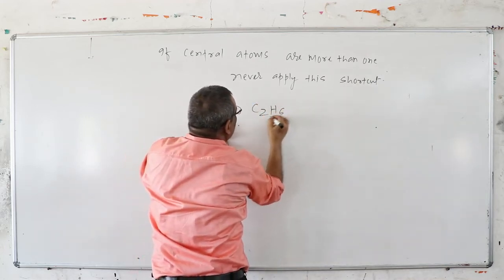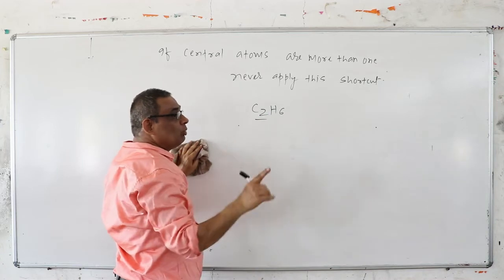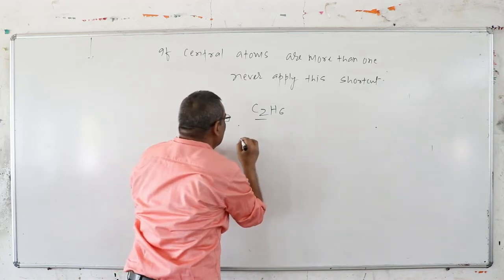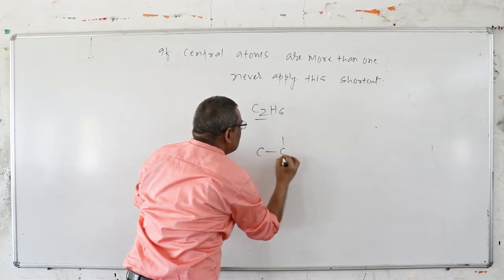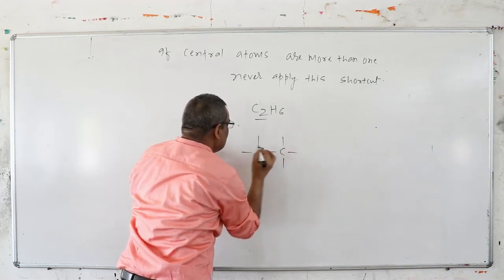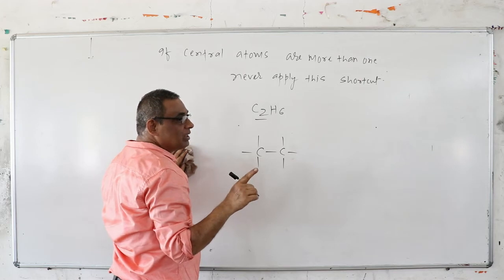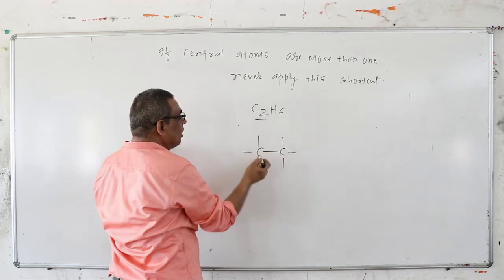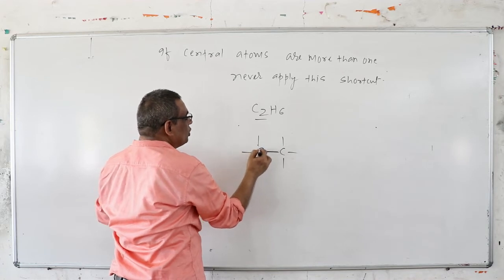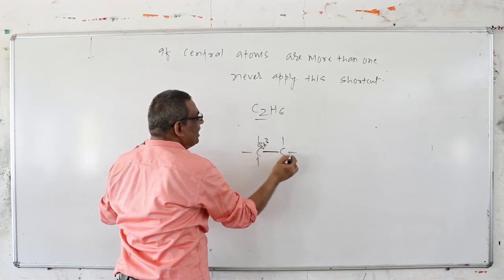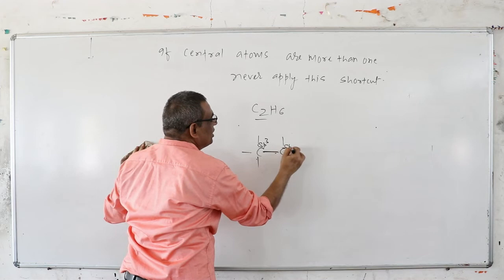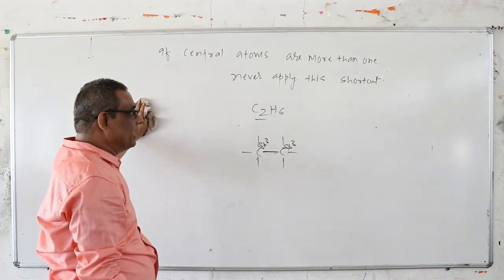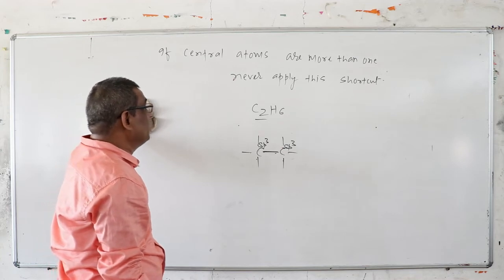Suppose here, how many central atoms are you looking at? 2. So now you do not apply the shortcut. The best method is to draw the structure and find the hybridization. The first bond is sigma; according to valence bond theory, it forms due to axis-to-axis overlap. So you count here 1, 2, 3, 4, so this carbon atom is sp3. Each carbon atom in an alkane is sp3 hybridized. So the structure is the best method to determine the hybridization.